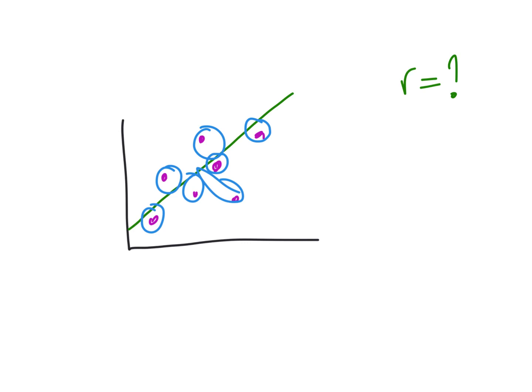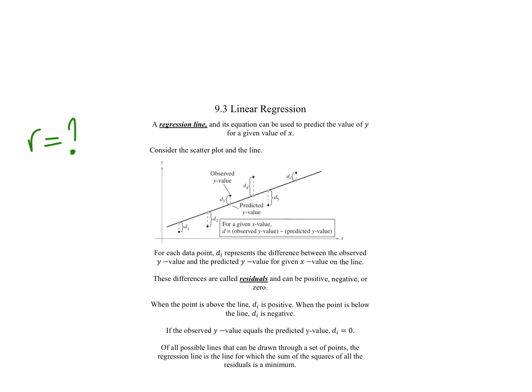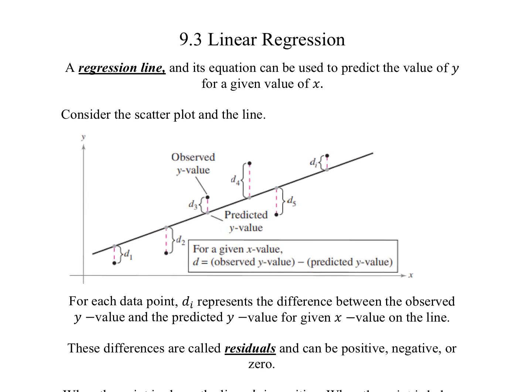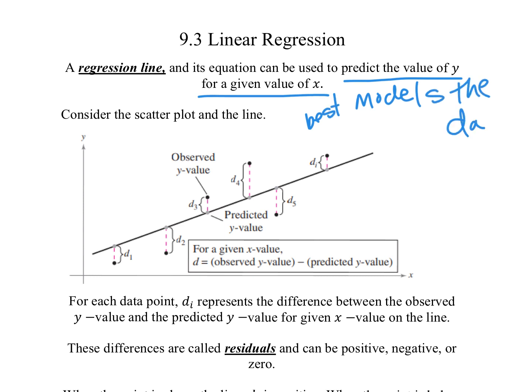And we're going to use that today. So a regression line is an equation that can be used to predict the value of y for a given value of x. What does that mean? That means it best models the data. That's what that means. And if it best models the data, then we can use that to predict values. That's one thing that's really great about regression lines.